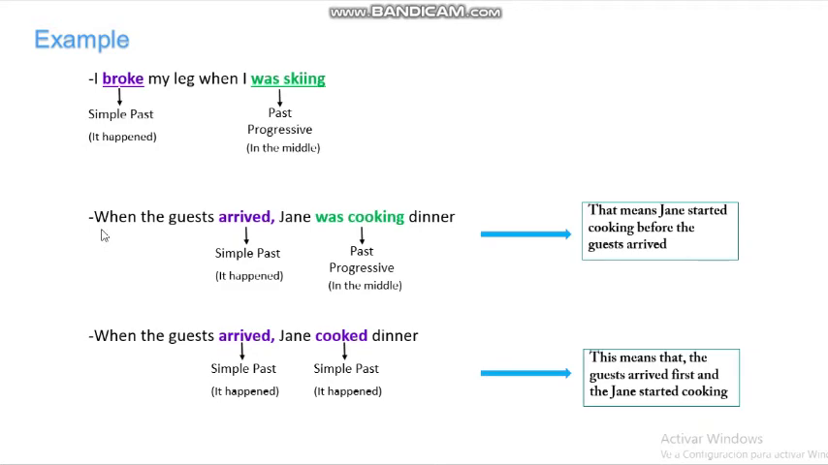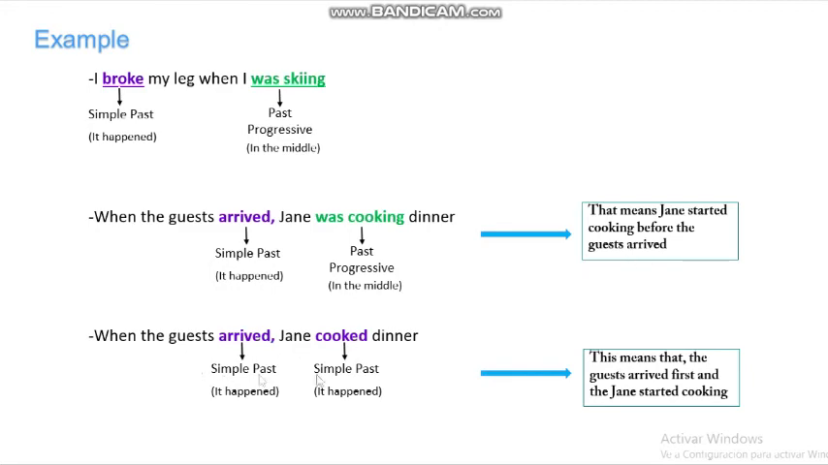Another sentence: when the guests arrived, Jane was cooking dinner. Arrived, simple past, it happened. Was cooking, past progressive, in the middle. This sentence means that Jane started cooking before the guests arrived.